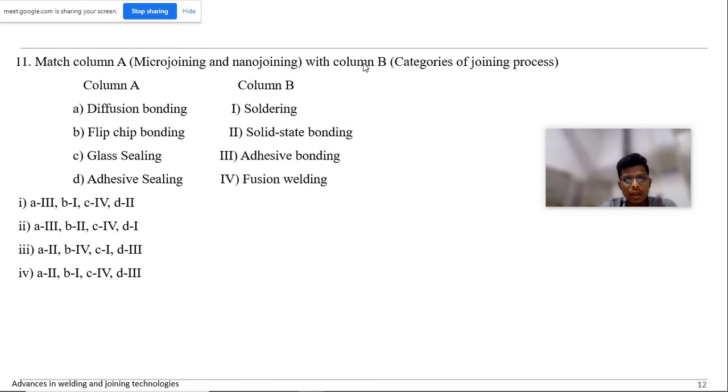Match column A and column B, from the 11th question onwards. This year's assignment. So the question is, here they have given nano joining and categories of joining process.